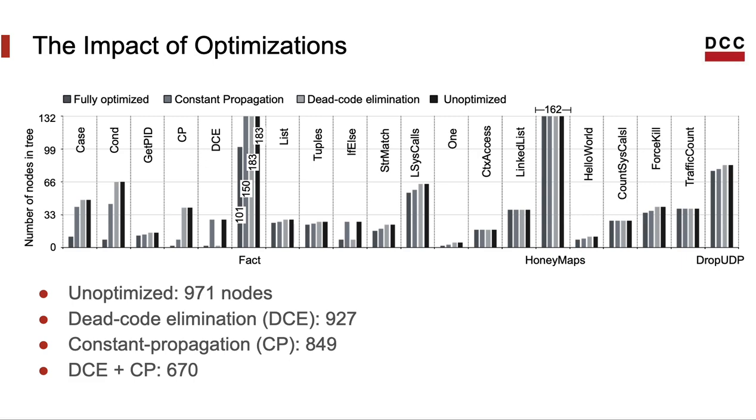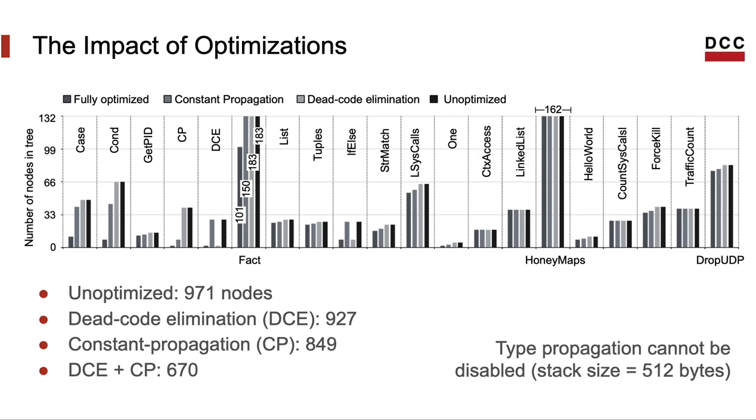That's to say that we could eliminate 45% of the code that we had with this combination of optimizations, which are indeed doing pretty much what we call partial evaluation of the programs. You might ask about type propagation, because I didn't really show it here. We cannot actually disable it. Without type propagation, we cannot compile any of these programs. They would require more than 512 bytes of stack.